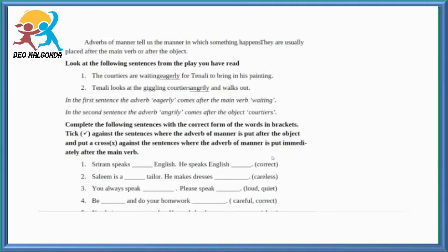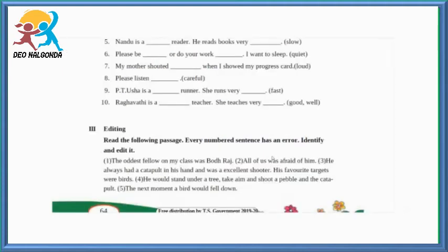Now, complete the following sentence with the correct form of the words in brackets. Tick right against the sentences where the adverb of manner is put after the object and put a cross against the sentence where the adverb of manner is put immediately after the main verb. You have to do this work in your notebook.